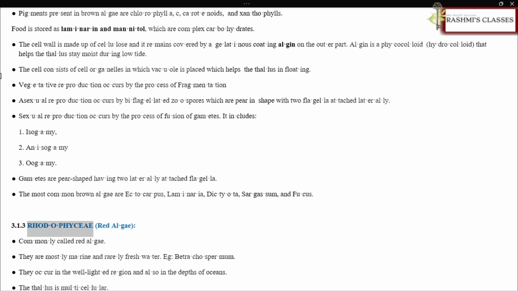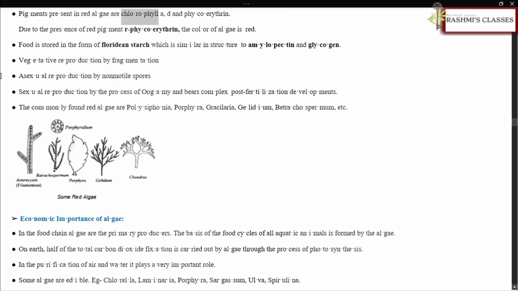3.1.3 Rhodophyceae, red algae. Commonly called red algae. They are mostly marine and rarely freshwater, e.g., Batrachospermum. They occur in the well-lighted region and also in the depths of oceans. The thallus is multicellular. Pigments present in red algae are chlorophyll A, D and phycoerythrin. Due to the presence of the red pigment R-phycoerythrin, the color of the algae is red.